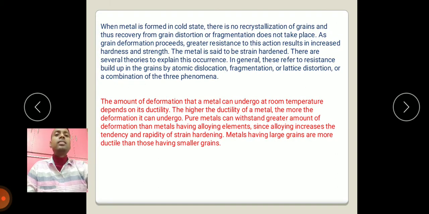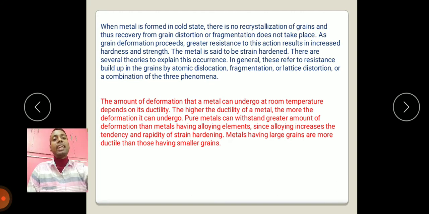When metal is formed in cold state, there is no recrystallization of grain, and thus recovery from grain deterioration and fragmentation does not take place. As grain deformation proceeds, greater resistance to the action results in increased hardness and strength.